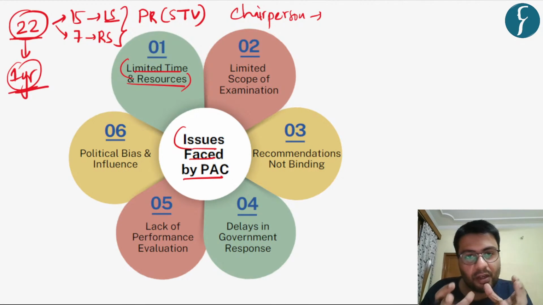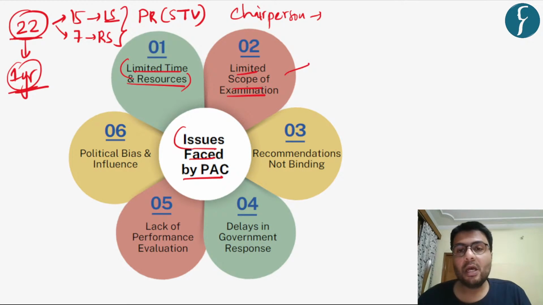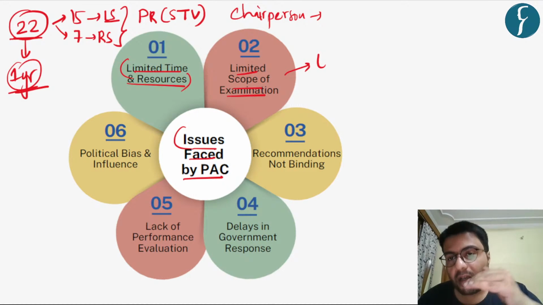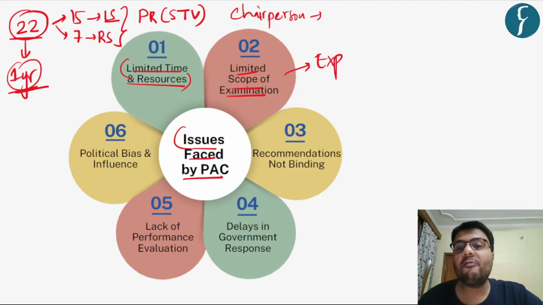Because of this crunch of time and resources, the committee is not able to discharge its responsibility efficiently and perfectly. Now, the second challenge is the limited scope of examination. The scope of the examination of this committee is that it checks whether the accounts or the expenditures made by the government are proper or not.